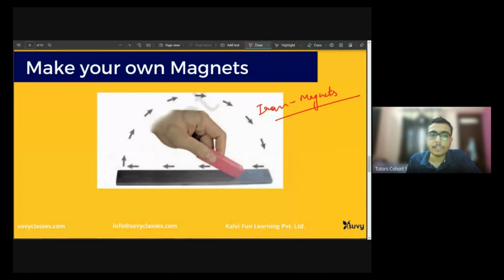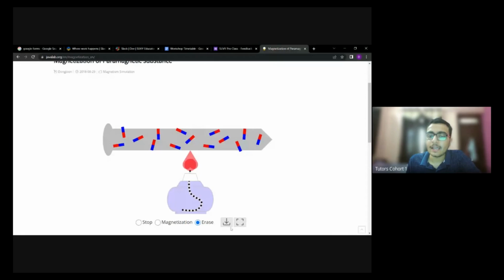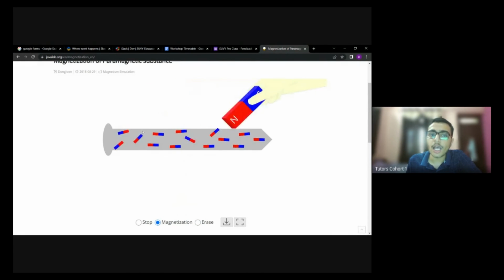Just a moment, I'll change my screen. Like how do we do so? We take a magnet. Okay, I'll share the screen first. Like we take a magnet along with us, like this. Now I will take a magnet with me and I'll start rubbing it on the iron piece.